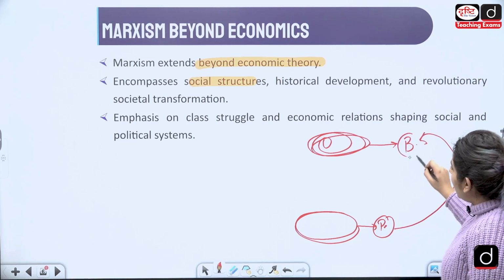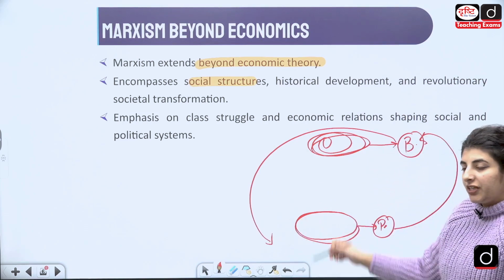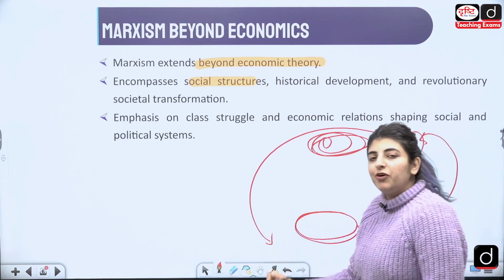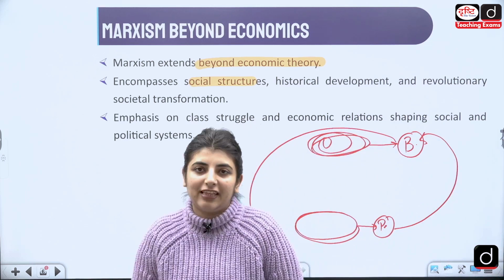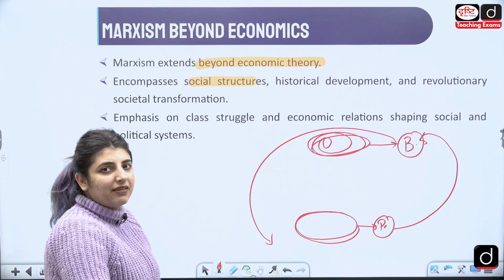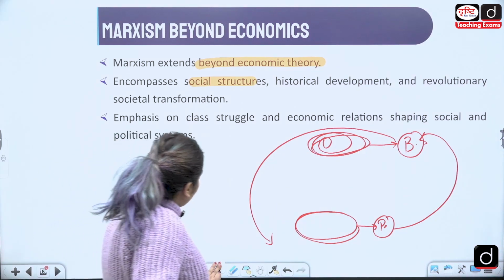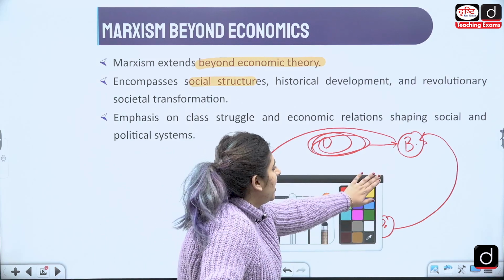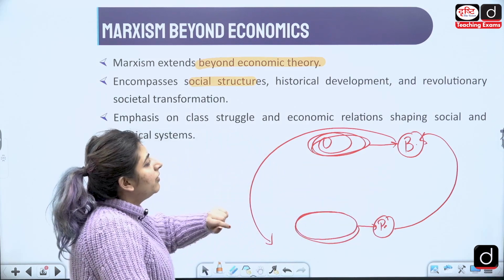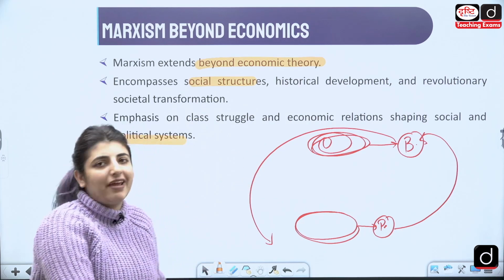But the bourgeois then would come to the position of the proletariat. This cycle will keep on moving ahead like that, right? So somewhere or the other, people will know at some point of time that they are being exploited, brainwashed or manipulated. Emphasis on the class struggle. This is the class struggle that I was trying to tell you all about, and economic relations which are shaping the social and political systems of any era.